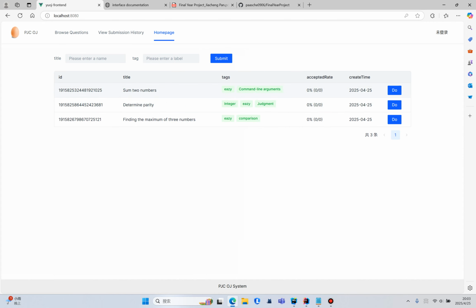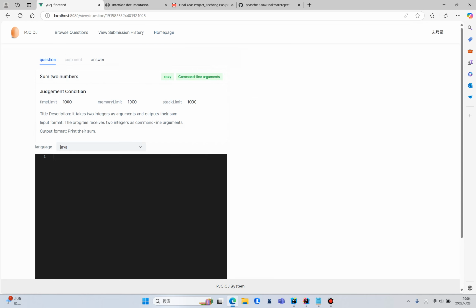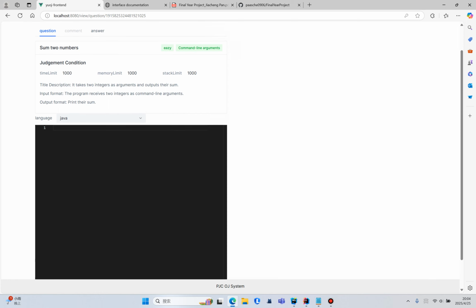because I just created the questions yesterday, there are not too many questions. If we have too many questions and I want to search the sum of two numbers, we just need to enter sum and submit. It will filter the questions for us. Yeah, I want to do this question. I click the do button. Then we enter the do questions page.